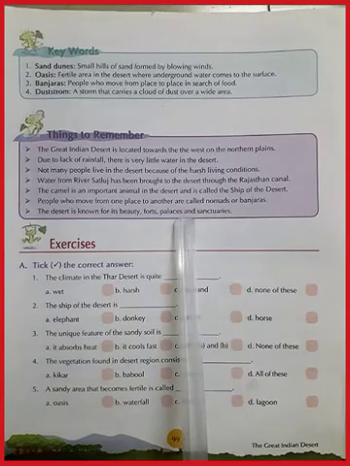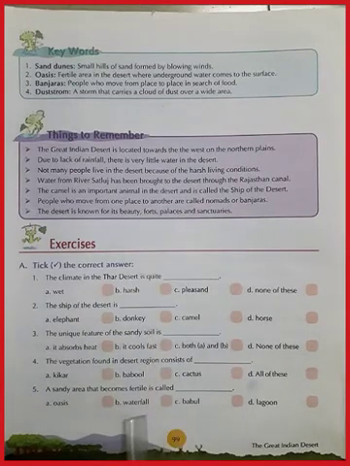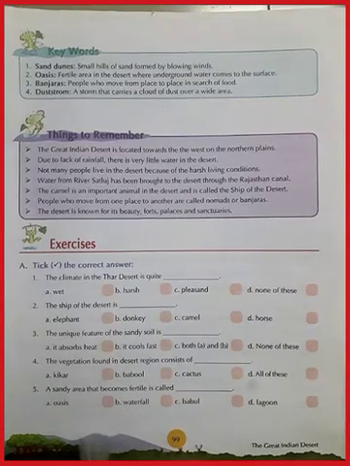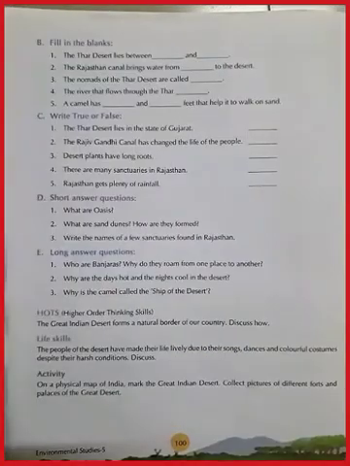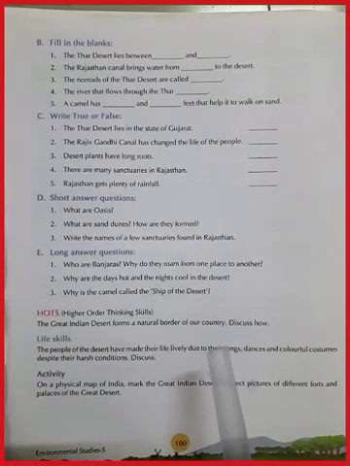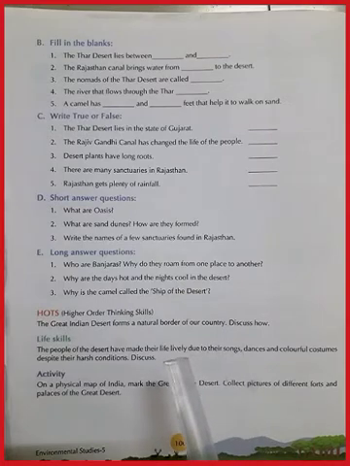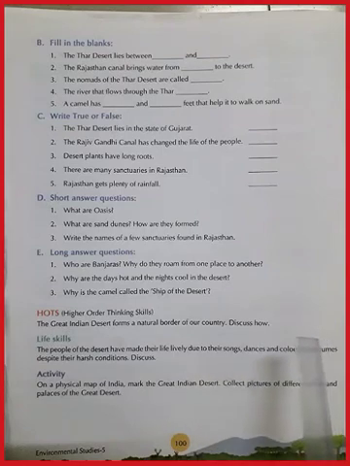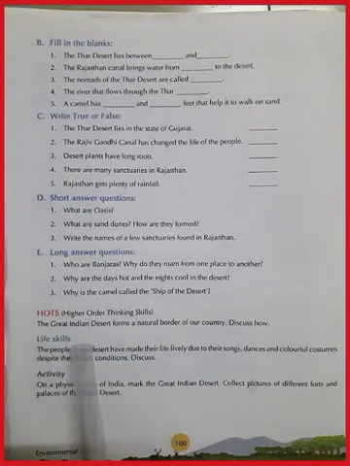To learn all these and then after try out the exercises of take the right answer. Then there are more exercises of fill in the blanks, true and false. But first of all, you need to read this chapter again and again, listen to this again and again, then you only will be able to answer all these. That much today, and you can do your high order thinking skill questions.